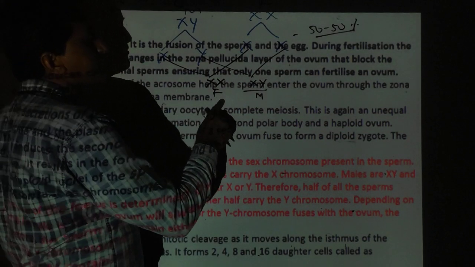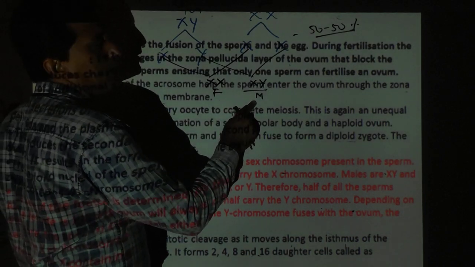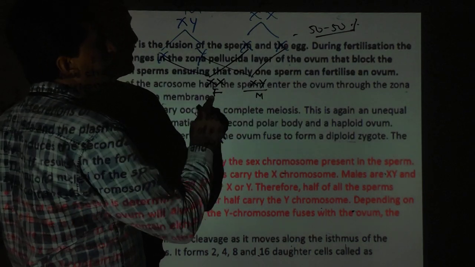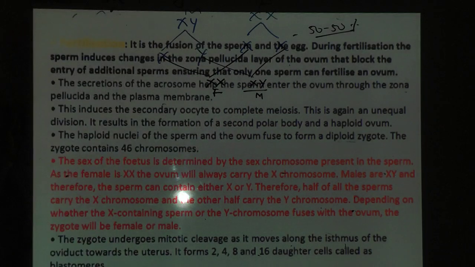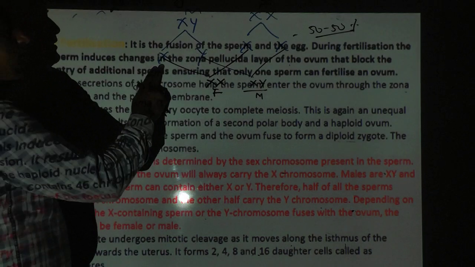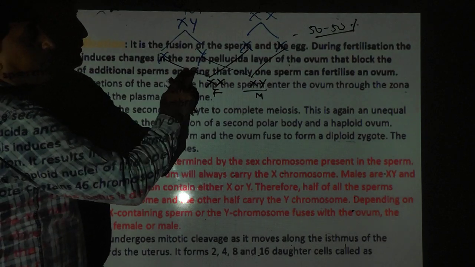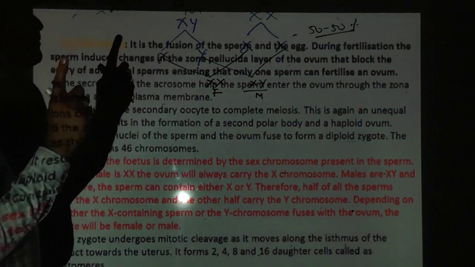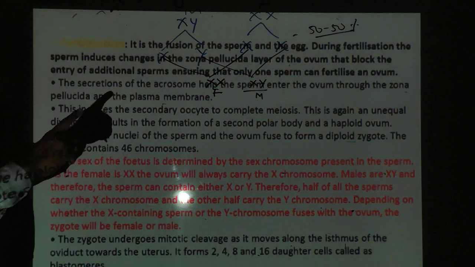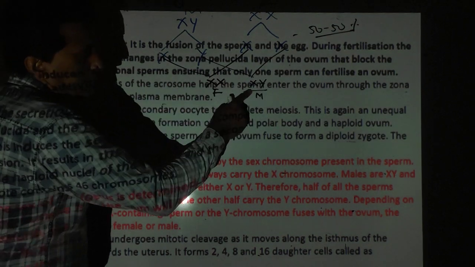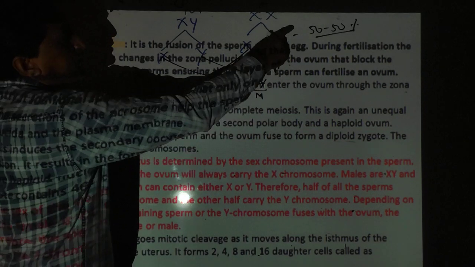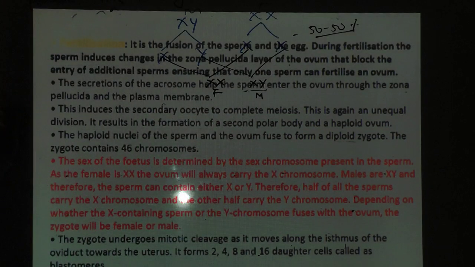It means the fetus may be male or female, which depends on the male condition. Male have both X and Y, but which one is fused depends on the matter of chance. Maybe X is fused with X, maybe Y is fused with X. That's why the chances are 50-50%.